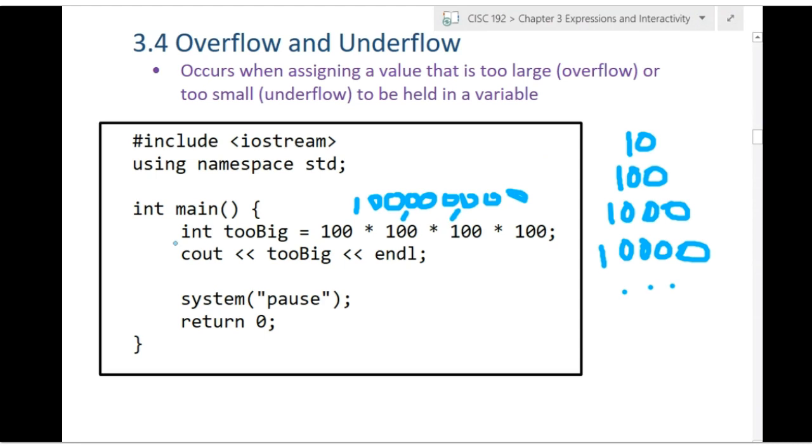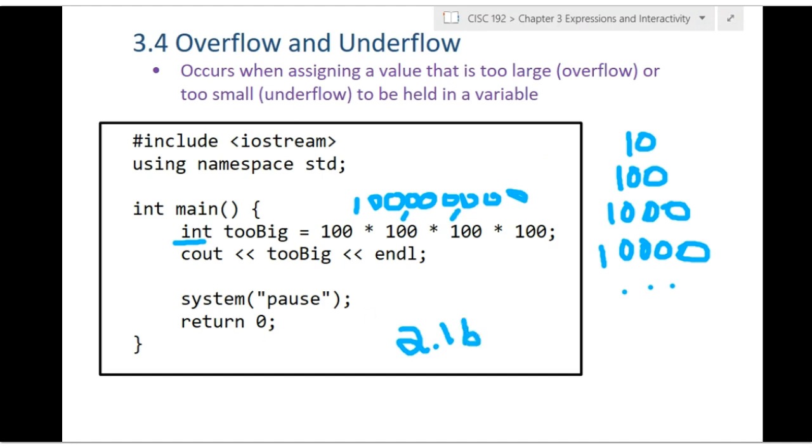And the int data type, its maximum, does anyone remember around what's the highest number we can store as an int? Is 100 million in the range, or is it outside the range? Yeah, 100 million is a pretty big number, but it's not outside the range of ints. Ints go up to about 2.1 billion.